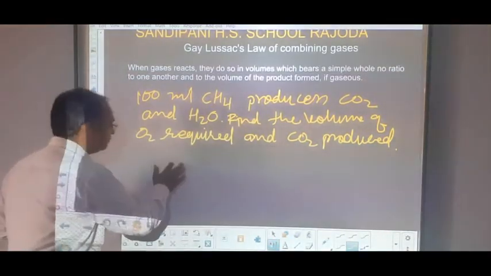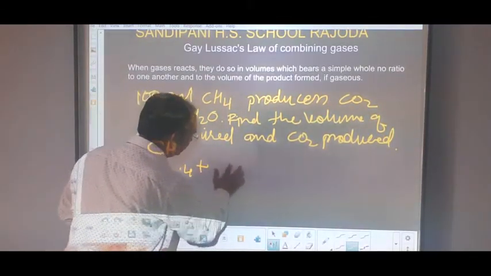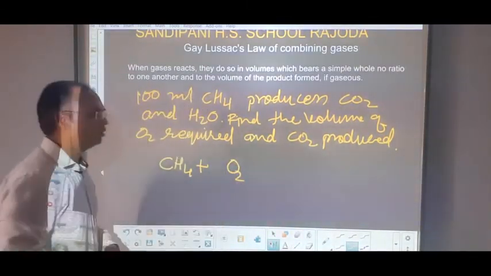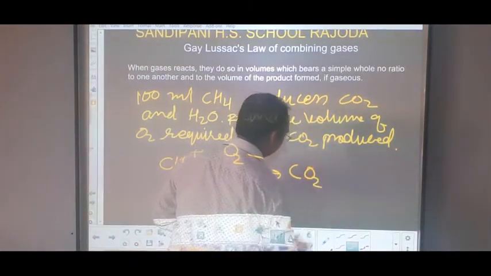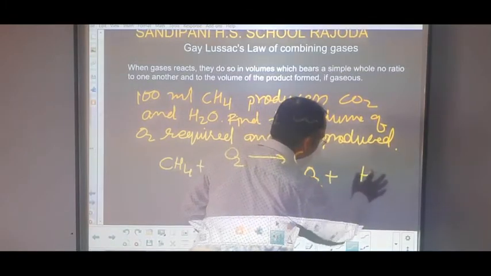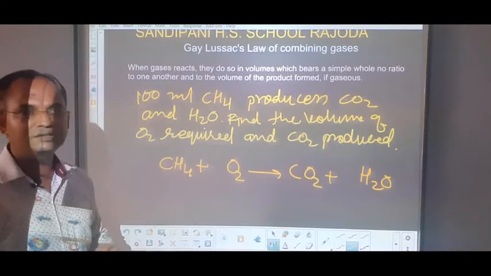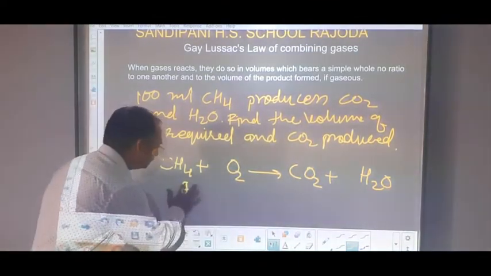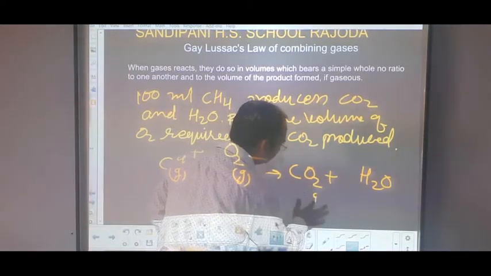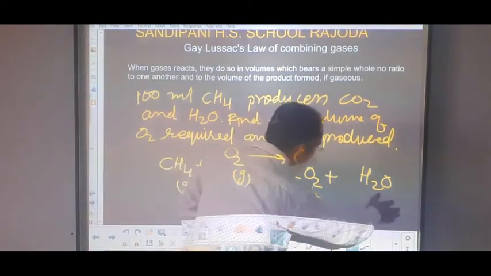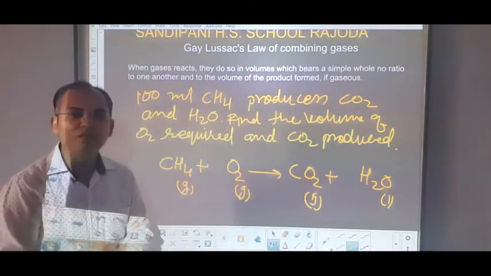So here CH4 combines with O2, or oxygen, and they produce CO2 and water. This is a skeletal reaction. CH4 is in gaseous state, oxygen is also gaseous, CO2 is also gaseous, but water is in liquid state, so we do not have to consider the water.